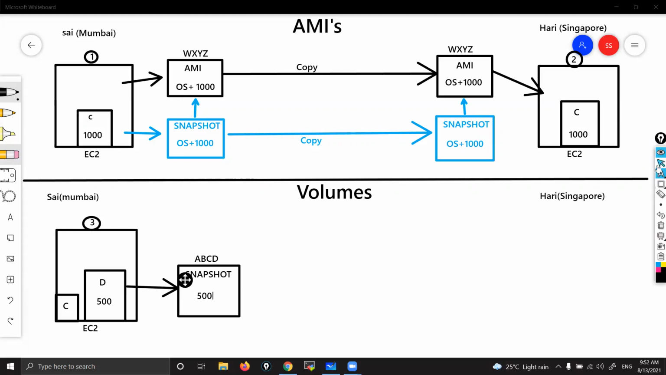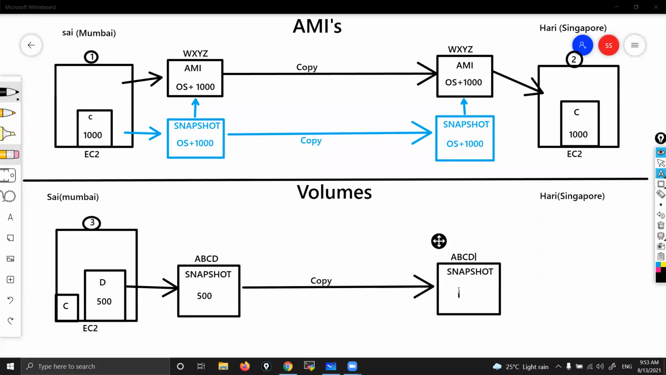Correct? Fine. So this snapshot, I'll copy to Singapore. When I copy, that snapshot will go as is, right? This name will be the same, and that snapshot will have 500 movies. Correct?